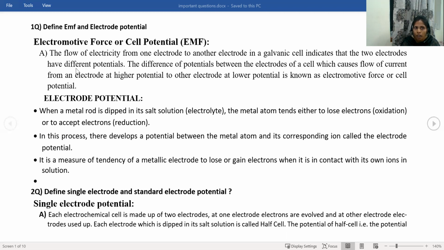These two are for a 2 marks question. So you have to write the definition of electromotive force and also electrode potential.